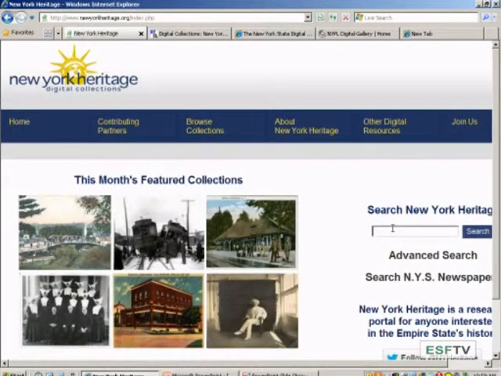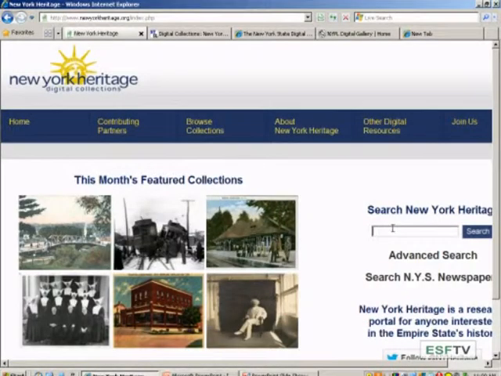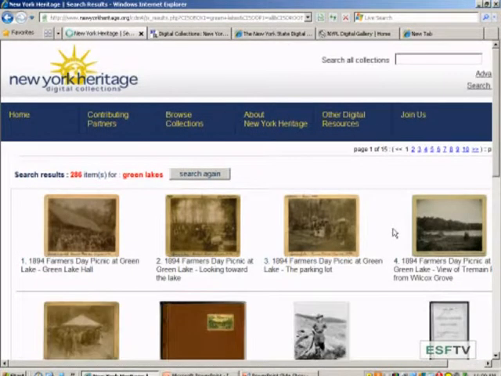Now, I haven't done any searches yet. I just want to show you an example search of what you could use this for. If I'm at SUNY ESF, for example, and I'm a faculty member or a student doing research on something like Green Lakes, I could come here and type in Green Lakes, and it will search across all of those collections and bring back all of the historical information.